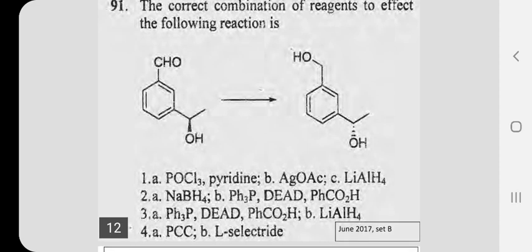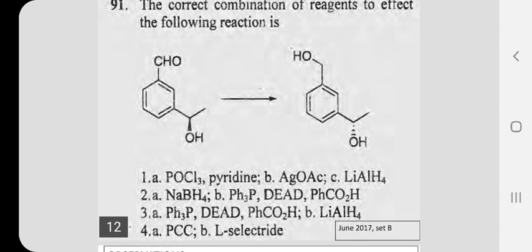If it is reduced with lithium aluminum hydride, then the aldehyde group is reduced to a primary alcohol, and the acetate ester is also reductively cleaved to give you a hydroxyl group, but it must be noted whether there will be any inversion of configuration of the hydroxyl group. That is a question. The second one is reduction with sodium borohydride. So the aldehyde moiety is reduced to a primary alcohol, and you have a set of reagents B, triphenylphosphine, DEAD. DEAD is nothing but diethyl azodicarboxylate.